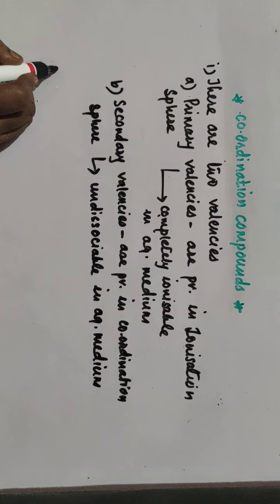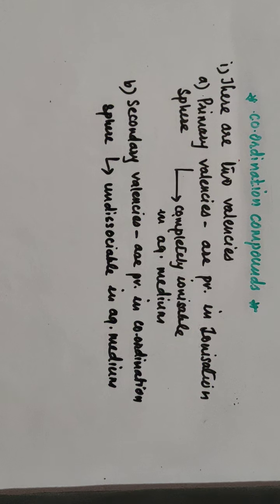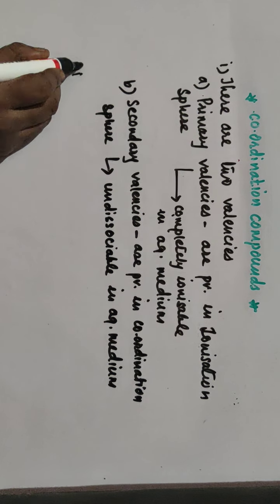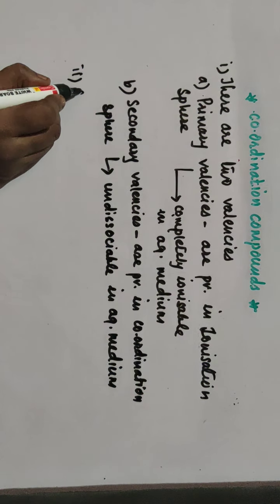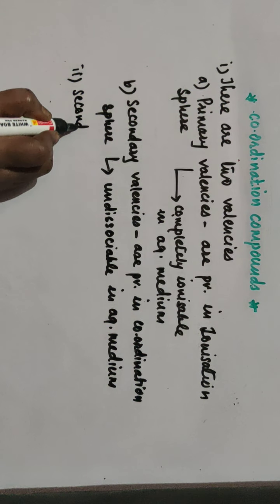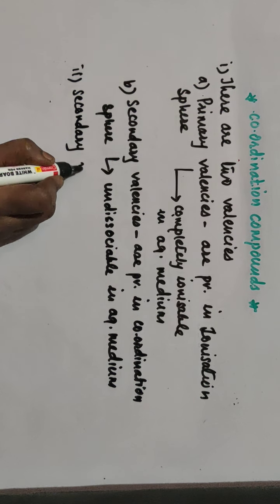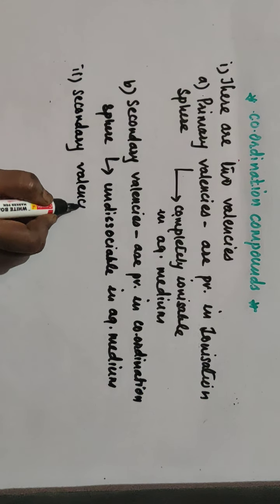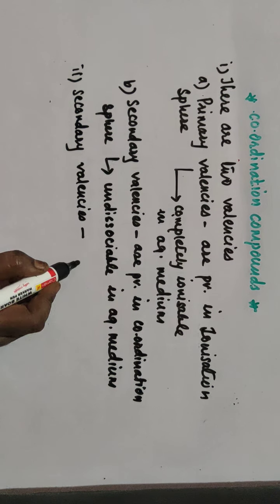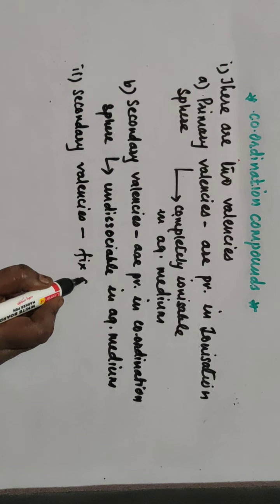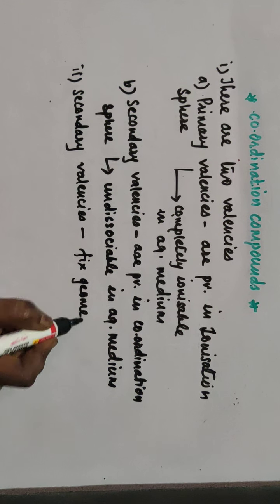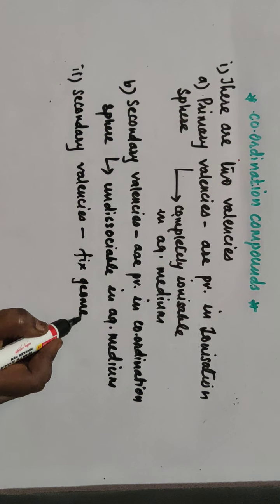Then the next one is, according to Werner, the secondary valencies are responsible for the geometrical shape of the compound. They fix the geometrical shape or arrangement of atoms in space.